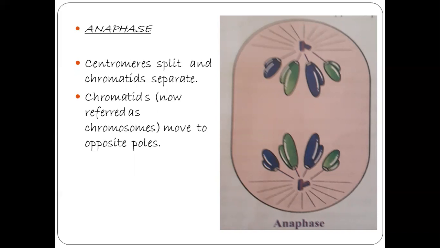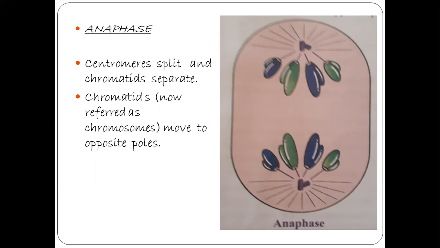Daughter chromosomes. Now in the image you see, if there are 4 chromosomes, then the 4 chromosomes split at the centromere. One chromatid goes to one pole side and another chromatid goes to the other pole side. So there is no change in the number of chromosomes.